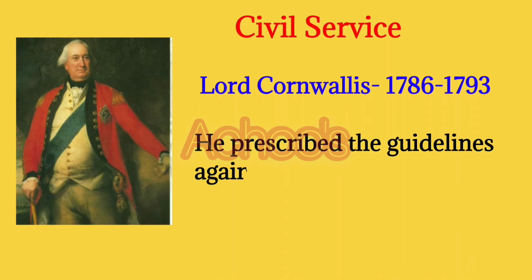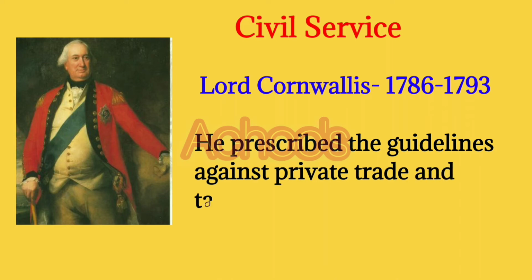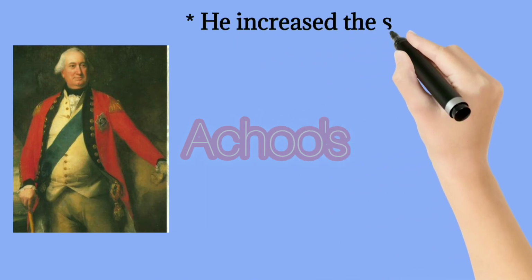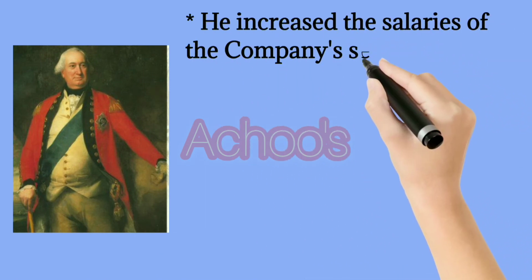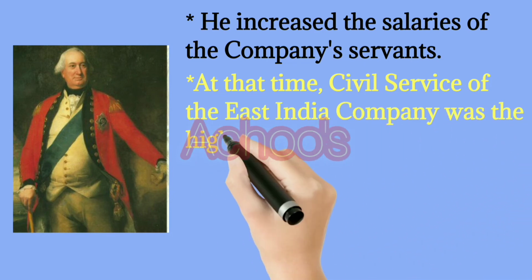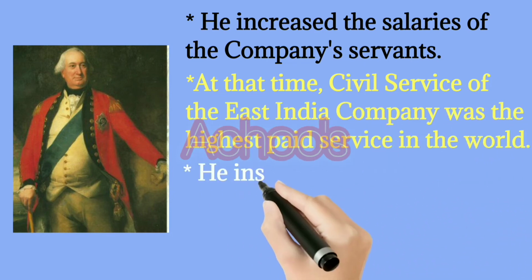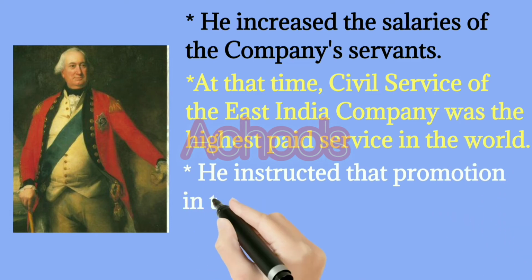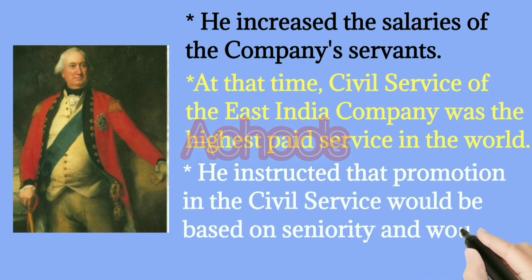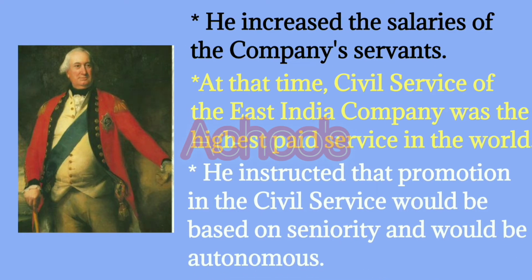So, he prescribed the guidelines against private trade and taking of bribes by officials. He increased the salaries of the company servants. At that time, civil service of the East India Company was the highest paid service in the world. He instructed that promotion in the civil service would be based on seniority and would be autonomous.